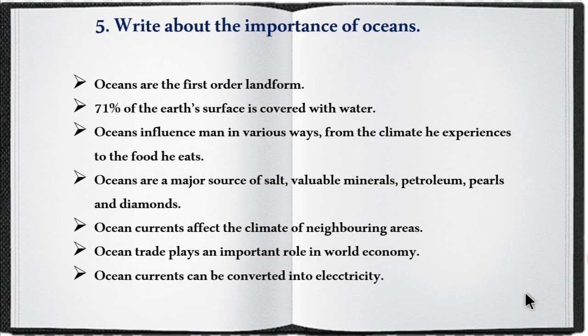Next question, write about the importance of oceans. Oceans are first order landform. 71% of the earth's surface is covered with water. Oceans influence man in various ways, from climate to food. Oceans are the major source of salt, valuable minerals, petroleum, pearls and diamonds. Ocean currents affect the climate of neighboring areas. Ocean trade plays an important role in world economy. Ocean currents can be converted into electricity. So children, make a note of this answer. It is not given in your textbook.